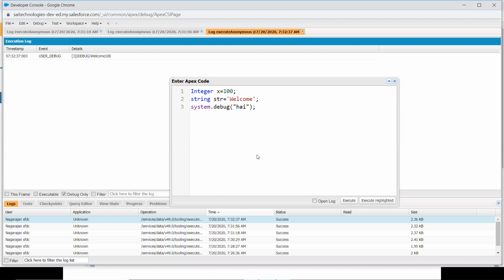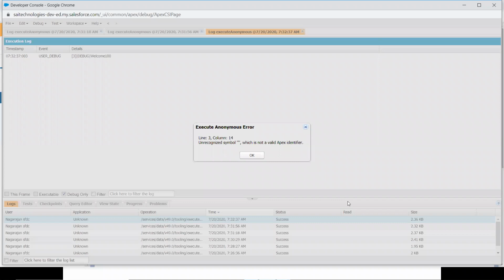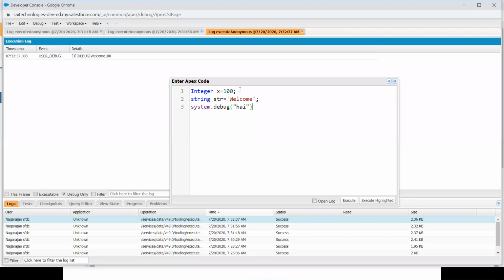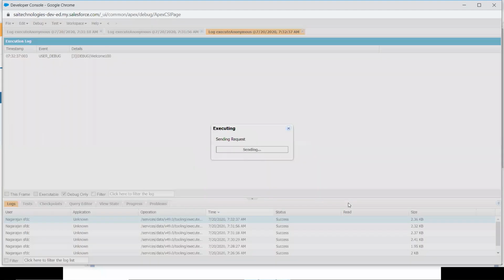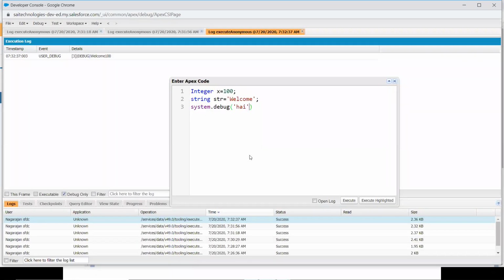And next, semicolon, it really matters. Each and every line should end with a semicolon. Suppose I miss this semicolon over here, let's see what error comes up. Sometimes it may not be a relevant error. You have to figure it out. Unrecognized symbol again, because the double quotes are there. Now it's telling unexpected token bracket. Actually you are missing the semicolon, but it's telling you that the bracket is missing. This is the problem with the compilers.